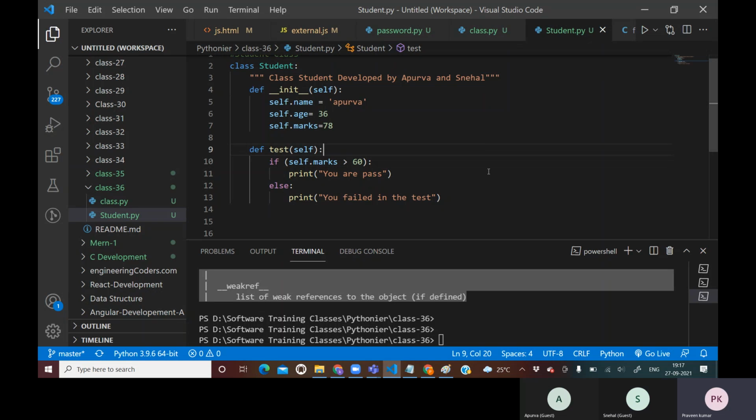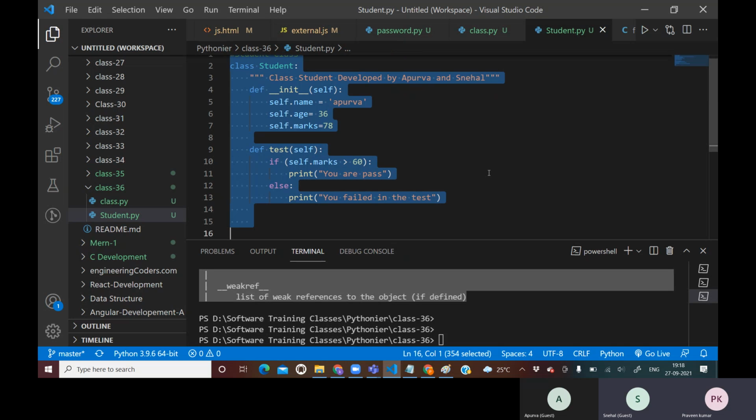Hello, yes, Snehal. Can you re-explain the fourth line, what it is and how it works, in more detail? Yes, definitely I will do that. For that only I'm here.